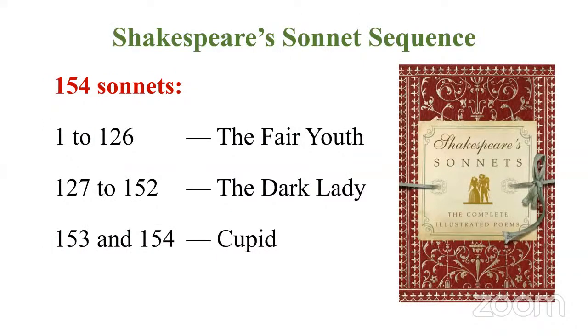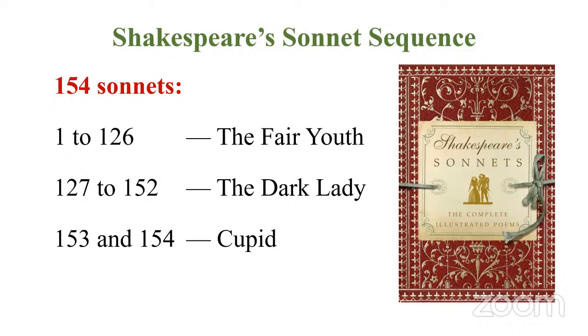So what is the context? We know Shakespeare's sonnet sequence has 154 sonnets, and it is divided into groups. Sonnets 1 to 126 are addressed to the fair youth. Then 127 to 152 are addressed to the dark lady. Then the last two sonnets, 153 and 154, talk about the power of Cupid, right? So this is the context, and sonnet 123 is from that first category.